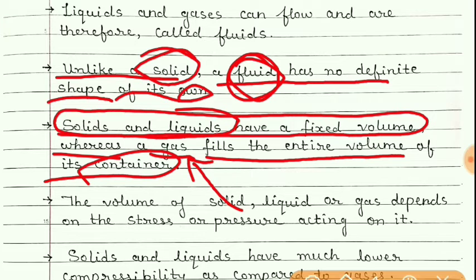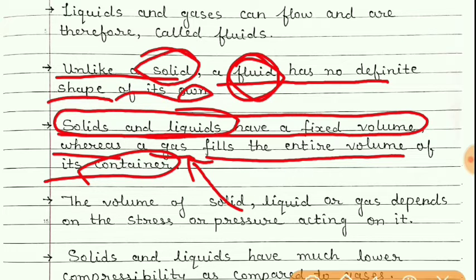If you fill a gas in a 1 meter cube container, then it will take the size of that container. And if you fill the same gas in a small container, suppose 1 centimeter cube, then that much gas which was filled in the 1 meter cube container can be filled in the 1 centimeter cube container.